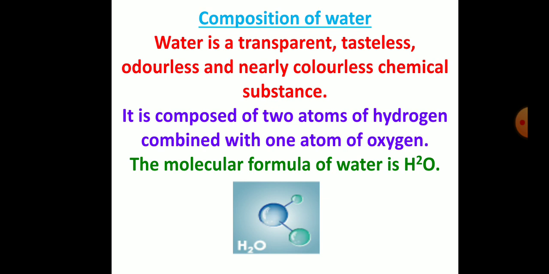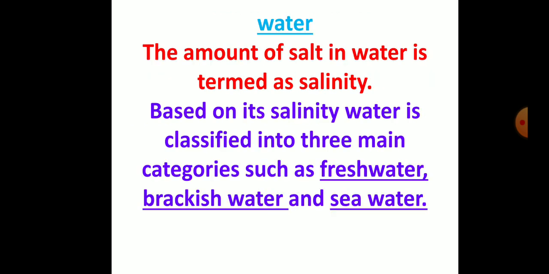Composition of water. Water is a transparent, tasteless, odourless, and nearly colourless chemical substance. It is composed of two atoms of hydrogen combined with one atom of oxygen. The molecular formula of water is H2O. The amount of salt in water is termed as salinity. Based on its salinity, water is classified into three main categories such as freshwater, brackish water, and seawater.